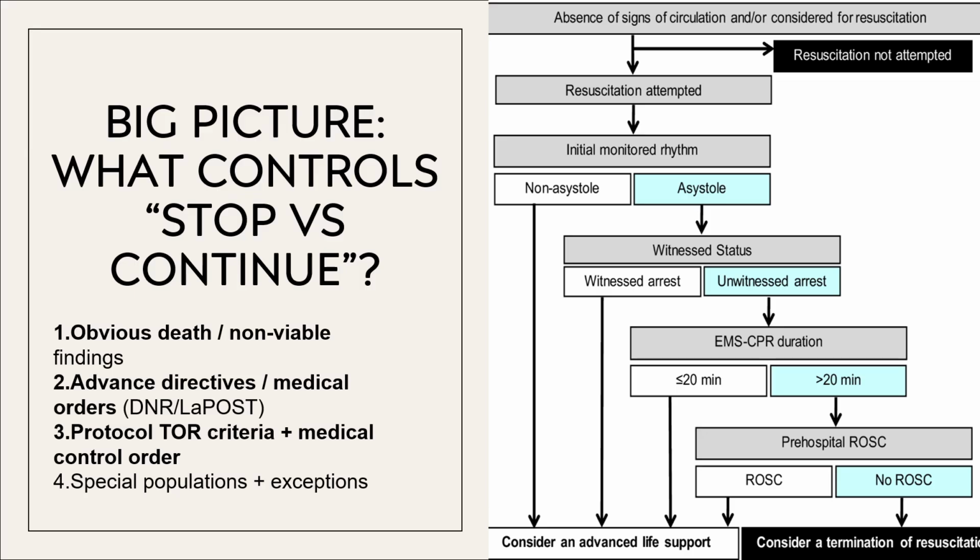Four things drive decisions: obvious death findings, valid medical orders like DNR, LA Post, protocol-based termination rules with medical control involvement, and exceptions like pediatrics, pregnancy, hypothermia, or airway obstruction, where we would default to aggressive care.